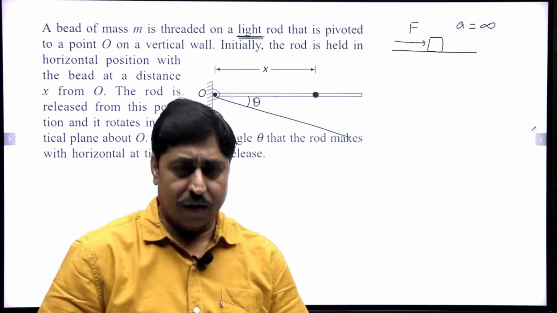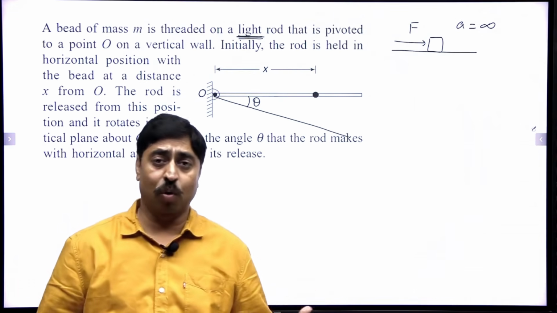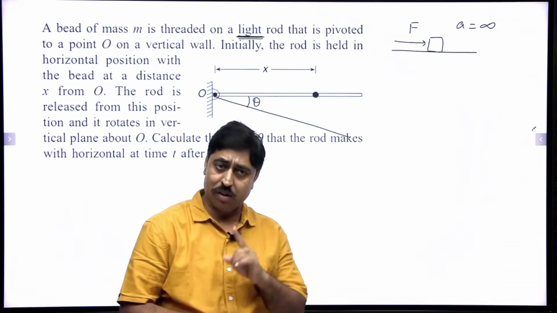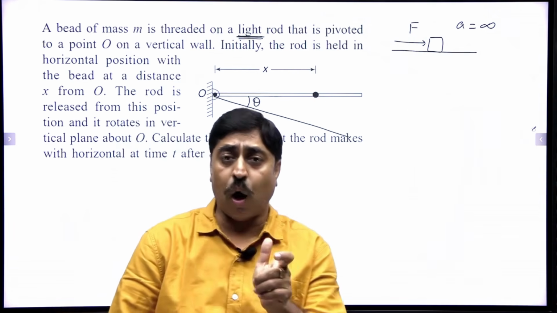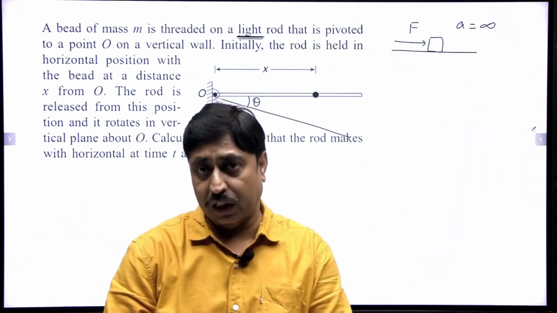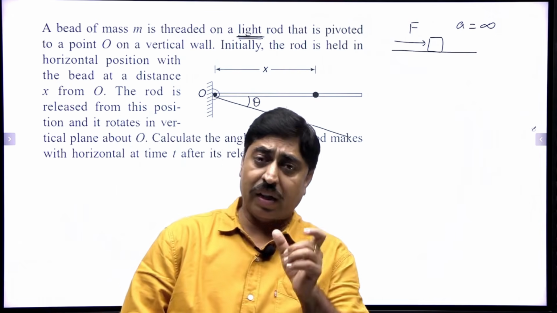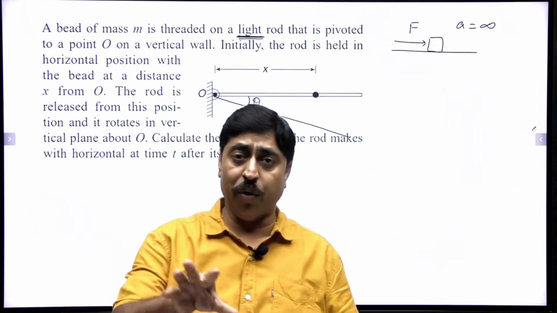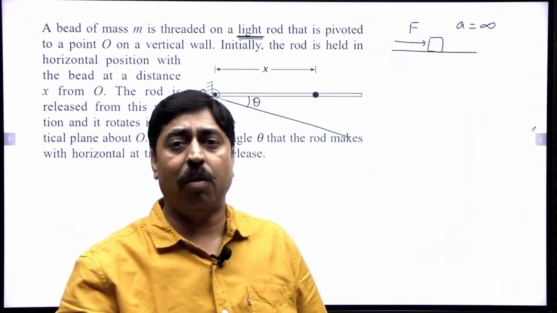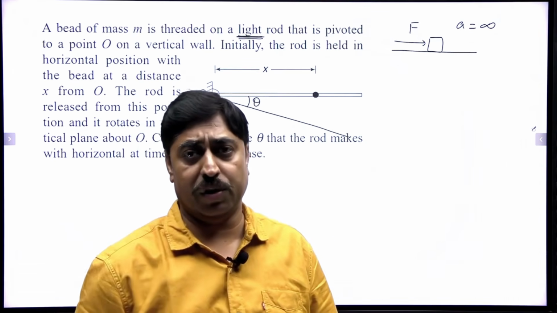So practically we cannot apply any net force on a massless object. Similarly, we cannot apply an unbalanced torque on something which is massless, because if there is an unbalanced torque on some massless entity, it will produce infinite or enormous angular acceleration.